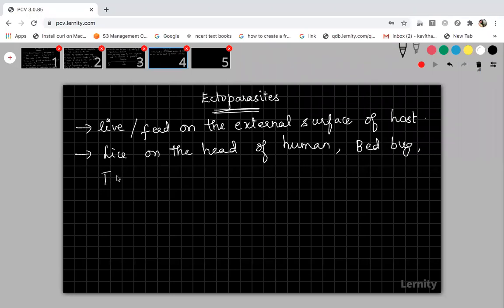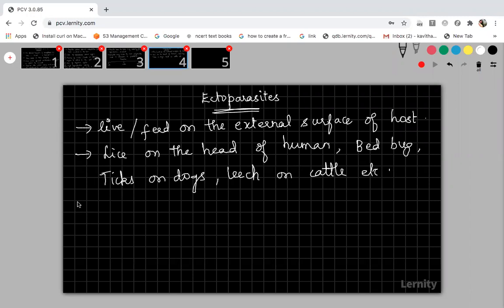Then you would have seen ticks, small insects on dogs and cats. We call them unnipuchi. If ticks attack dogs or cats, they will get affected with some fever. So ticks on dogs, and then leeches, which will be present on cattle. There are so many examples of ectoparasites, but these are the common ones.